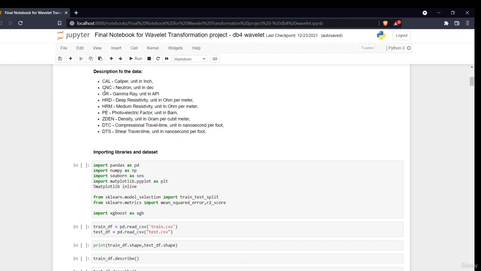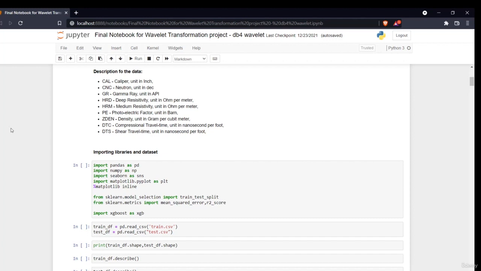Another one is the neutron log, gamma ray log, deep resistivity, medium resistivity, and one is photoelectric factor, density of that particular log, particular formation, and DTC and DTS values are our predictable variables. So now again, if you are from a petroleum engineering or a geological background, you must have known these things. But if you are not, no worry, these are just your features, and you have to perform feature engineering techniques. Okay, you have to build a model for these.